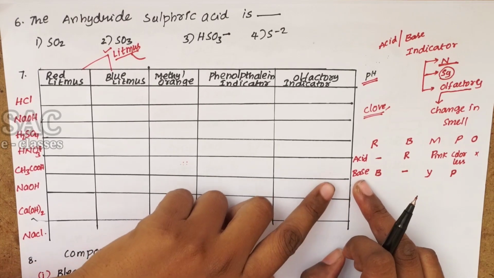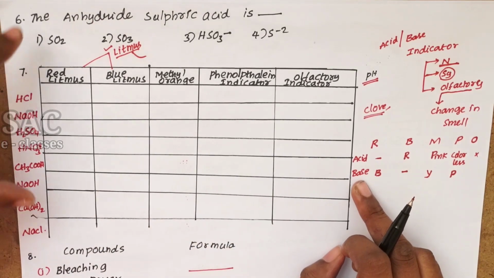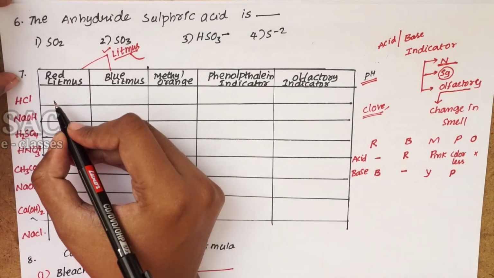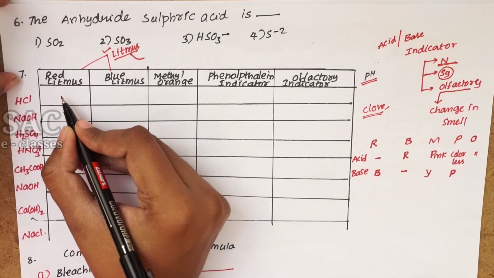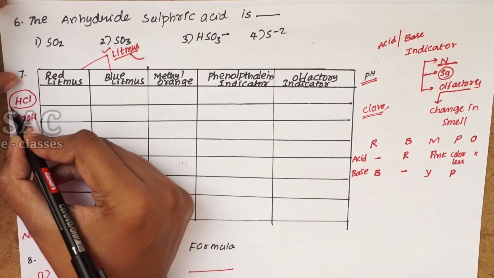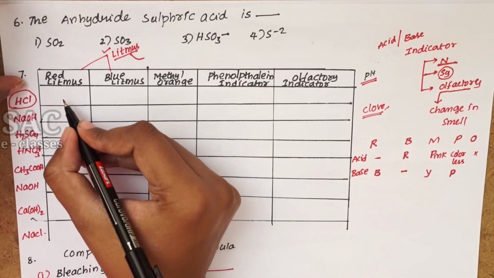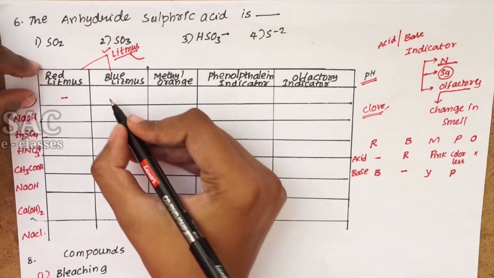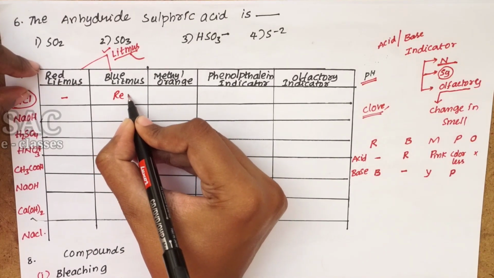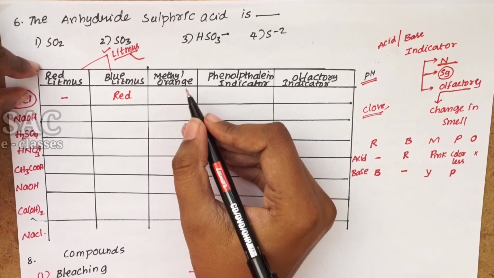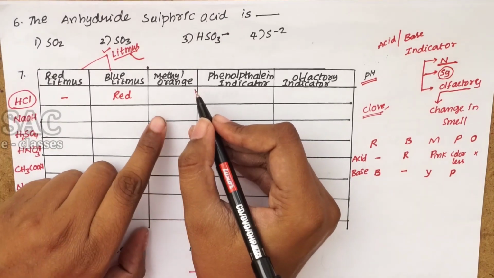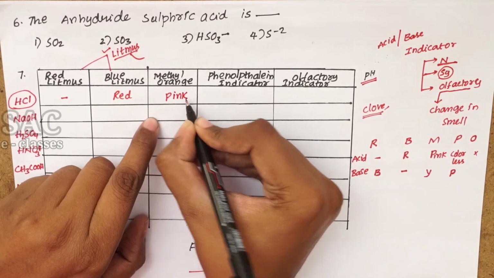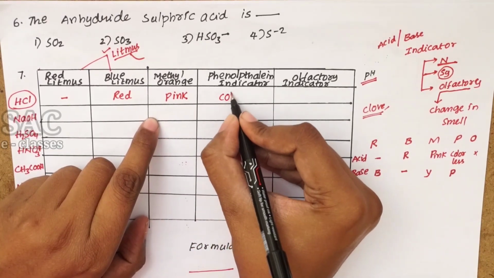Now let's fill this table based on this information. Usually, red litmus paper, HCl is acid, we know. Acids will not show any reaction with red litmus paper, so no change. Blue litmus converts into red. Methyl orange in acid will convert into pink. Phenolphthalein is usually colorless.